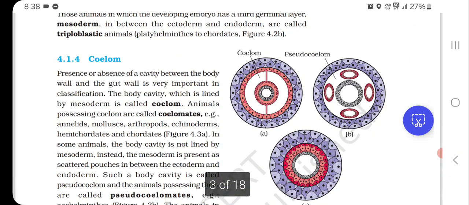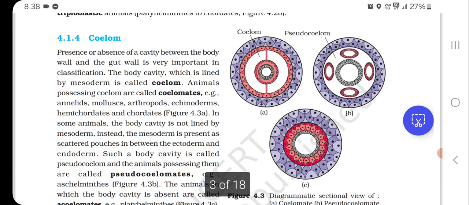Coelom. Presence or absence of a cavity between the body wall and the gut wall is very important in classification. The body cavity which is lined by mesoderm is called coelom. Animals possessing coelom are called coelomates. For example, annelids, mollusks, arthropods, echinoderms, hemichordates, and chordates.